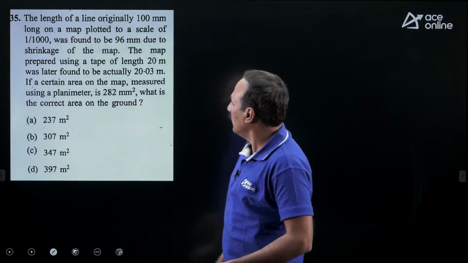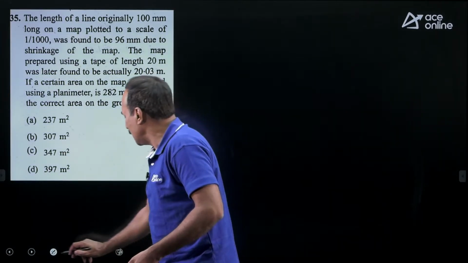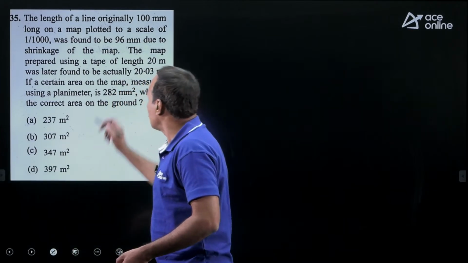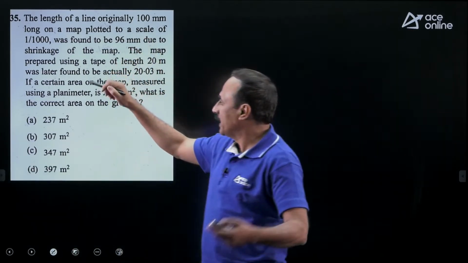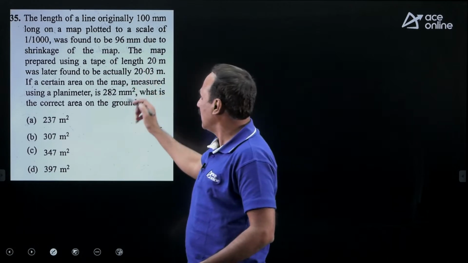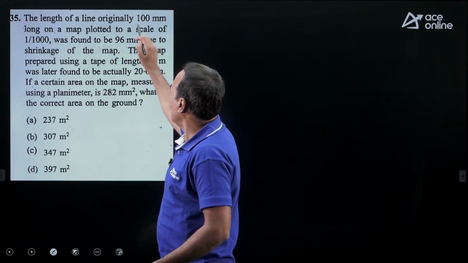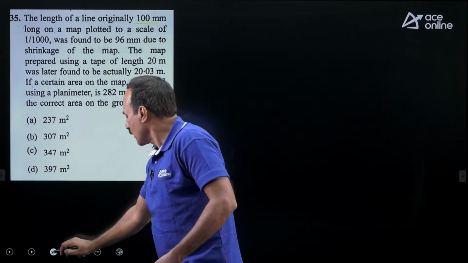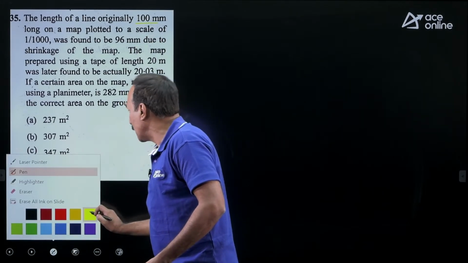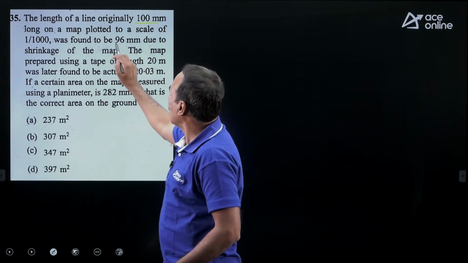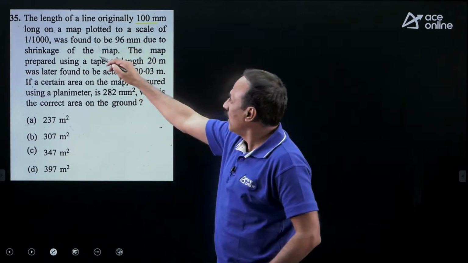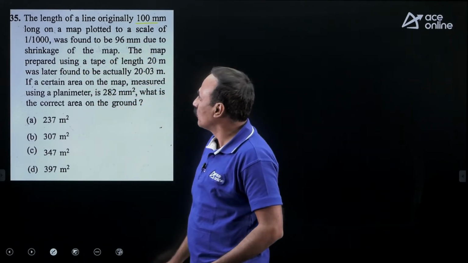Coming to the next question, the length of a line originally 100 meter. This is based upon the shrinkage of the plan, plus there is length correction. So the original length is 100 mm and the shrunk length is 96 mm. The scale RF is 1 by 1000.